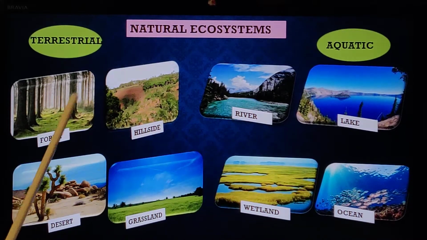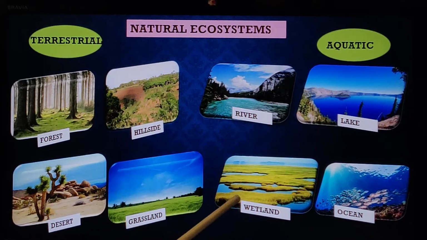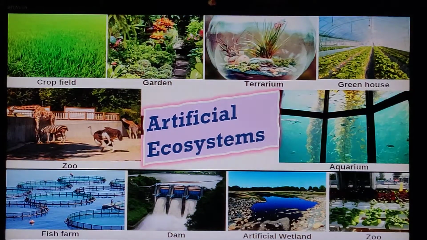Okay, so you can see that they are all well maintained. There is no need for human beings to interfere in them and to maintain them. Okay, but what about artificial ecosystems? They are man-made ecosystems. Examples: crop field, garden, terrarium, greenhouse, aquarium, zoo, artificial wetland, dam, fish farm. These are all man-made and need regular maintenance by human beings. What will happen if you don't maintain a garden?